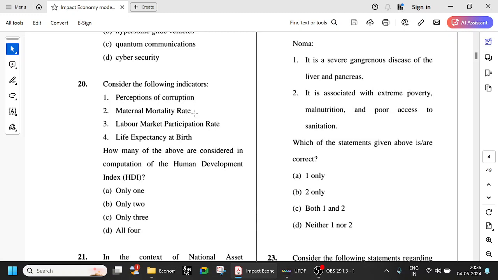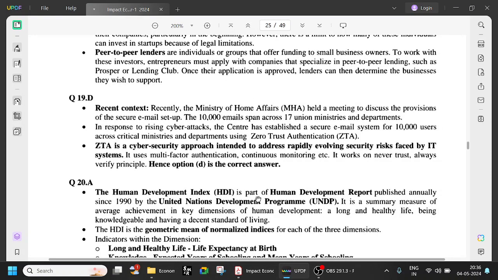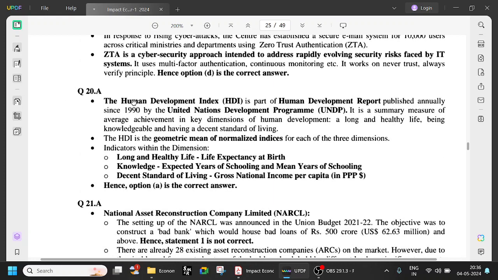Consider the following indicators: how many of the above are considered in computation of the Human Development Index? We have seen already one question on the Human Development Index. Mahbub ul Haq, a Pakistani economist, and Amartya Sen were involved.